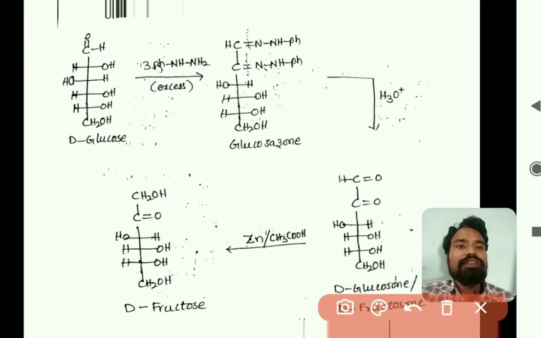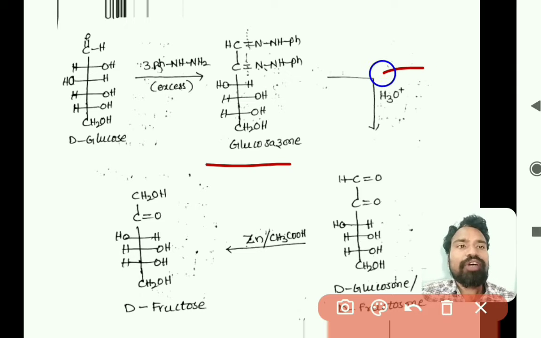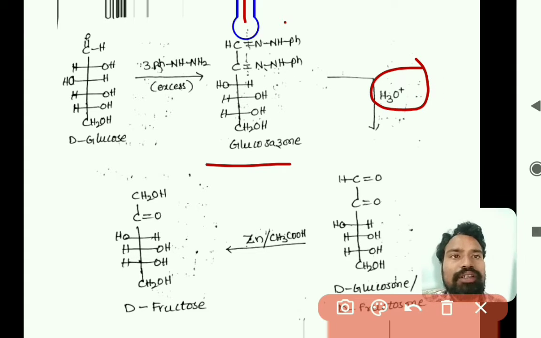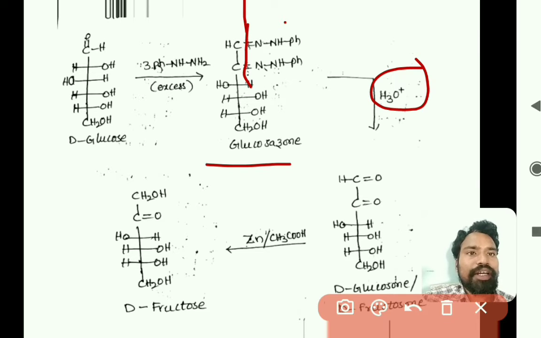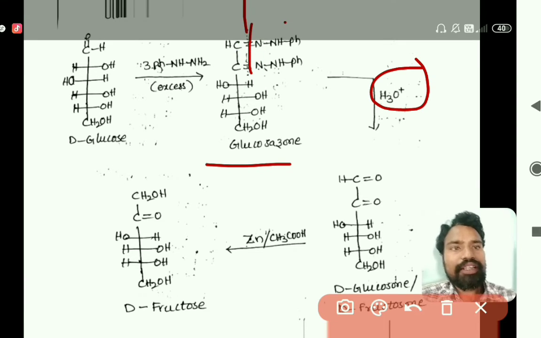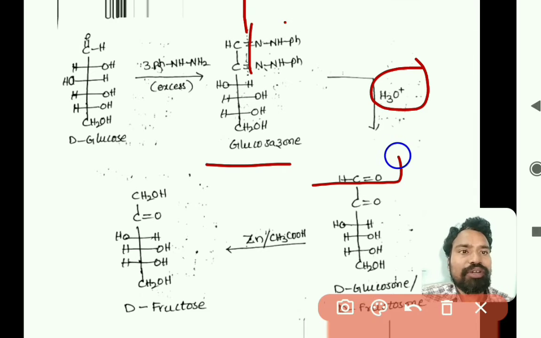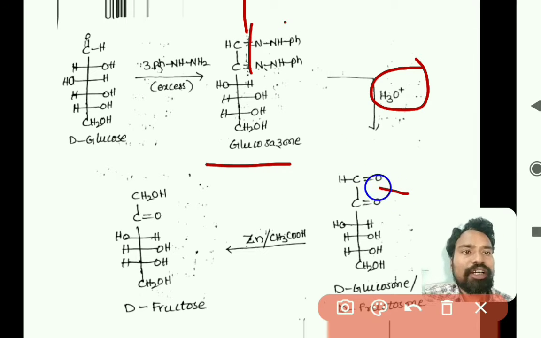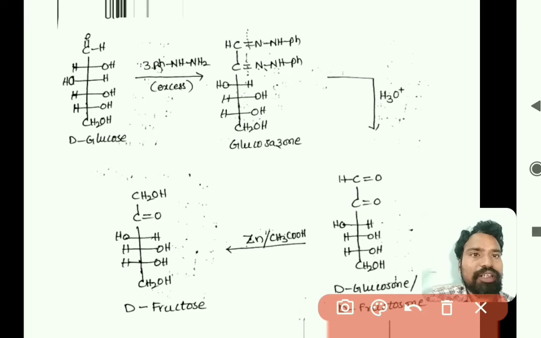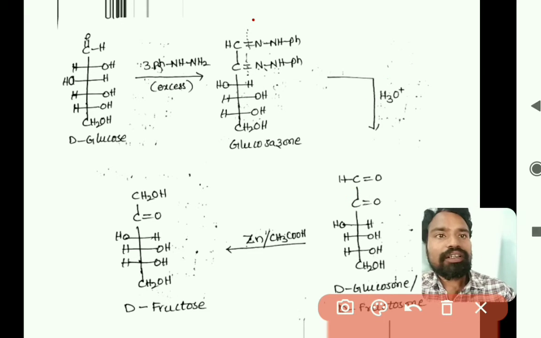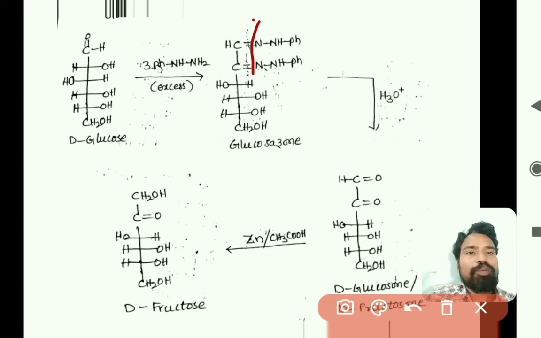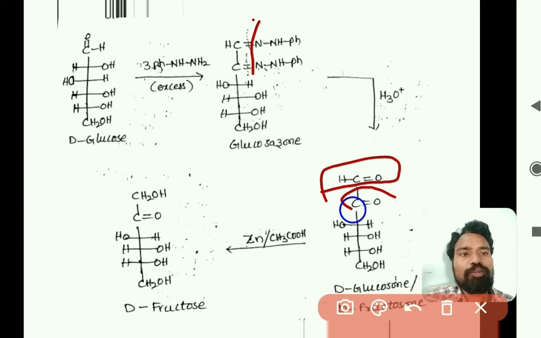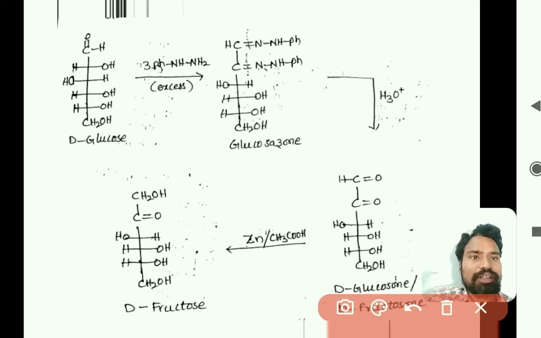So when this osazone undergoes hydrolysis, the C double bond N bonds at both carbons will break, and the first carbon is converted to C double bond O H and the second carbon to C double bond O. Because of the hydrolysis, the first carbon will become aldehyde and the second carbon will become ketone, right?